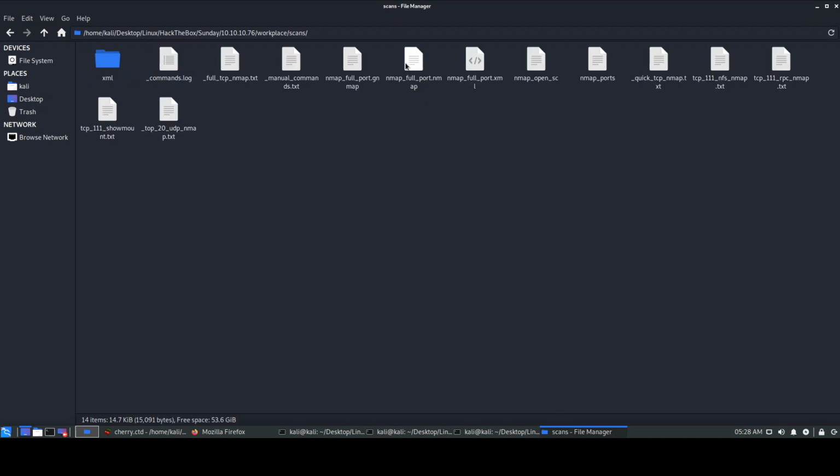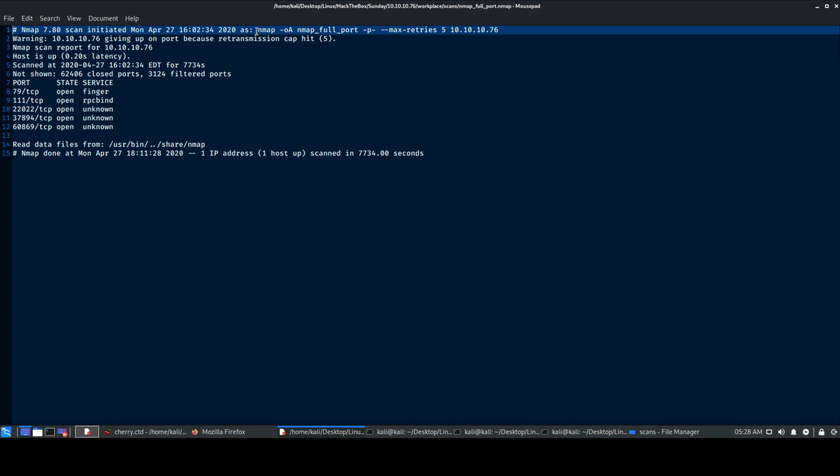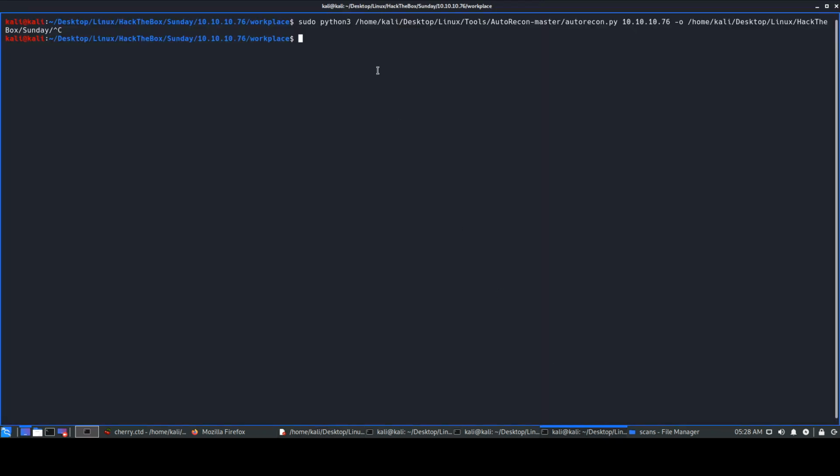The first thing I did was an all port scan. I used this particular command, so let's copy it and paste it. This command uses the tool nmap, and we give -oA for all output formats, with the name nmap full port. We also give -p-, which means scan all the ports, that is 65536 ports, from 0 to 65535. So it will scan all the ports.